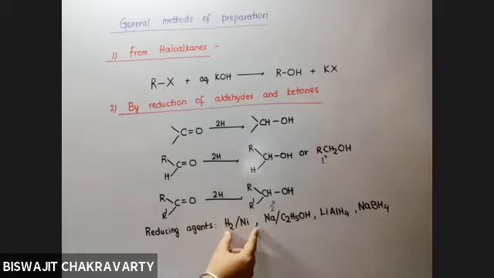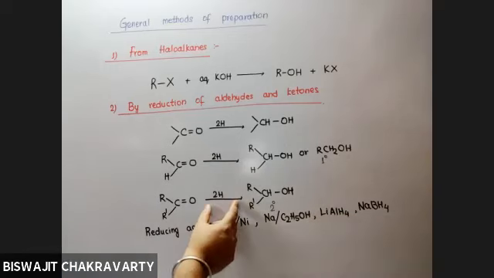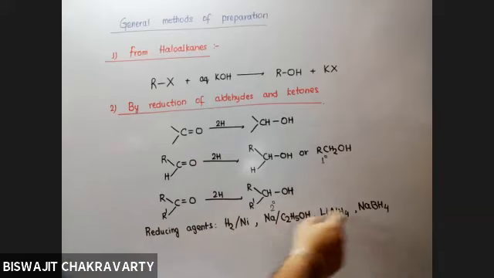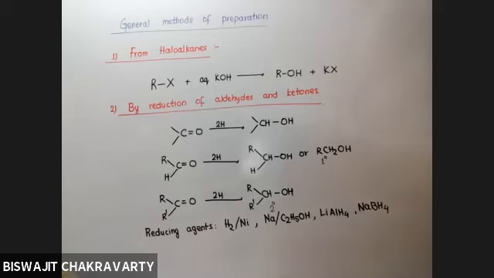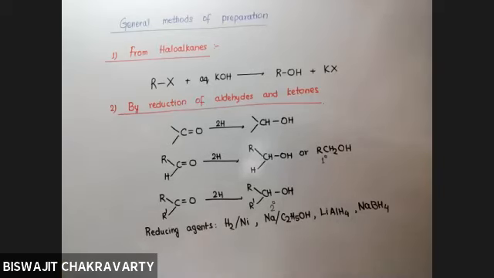In the exam, what will be given on the arrow is not 2H. In the exam, what will be given will be any one of them. You have to understand that because they all are reducing agents, their job is to supply hydrogens. So 2 hydrogens are required for this purpose. Therefore, they will give rise to 1 degree alcohol or 2 degree alcohol, depending upon what kind of carbonyl compound you have taken.